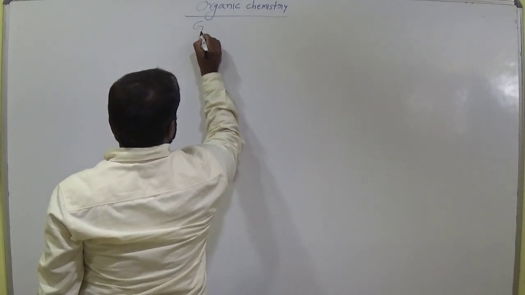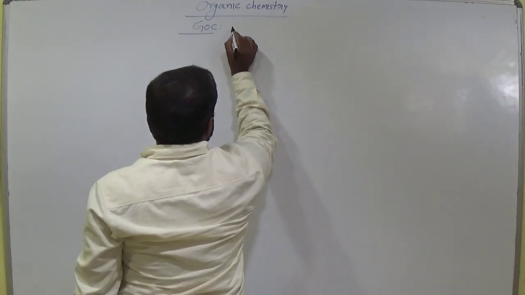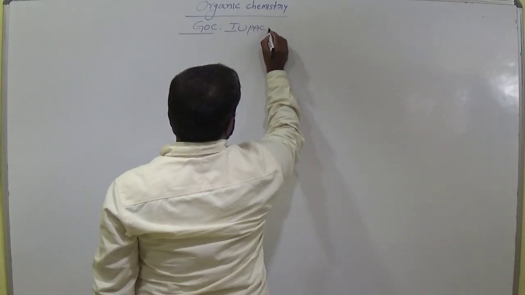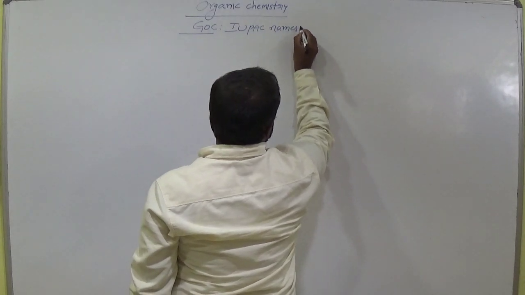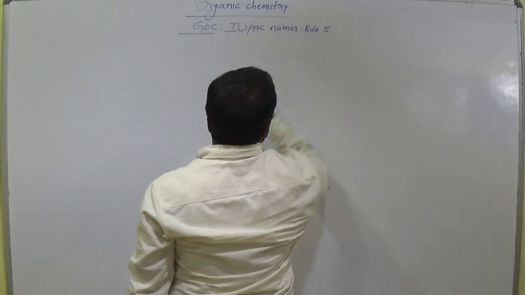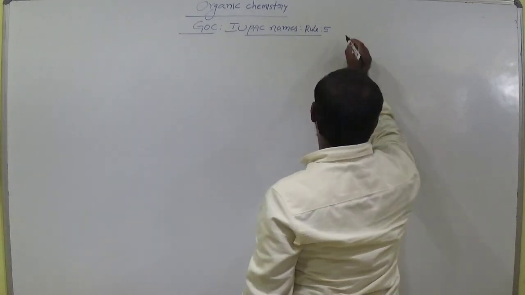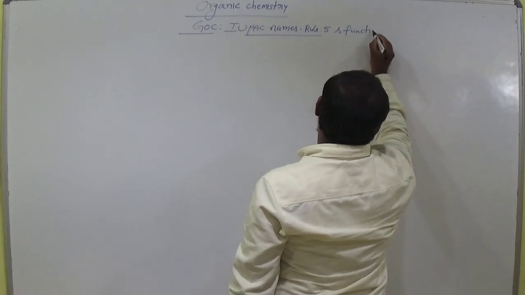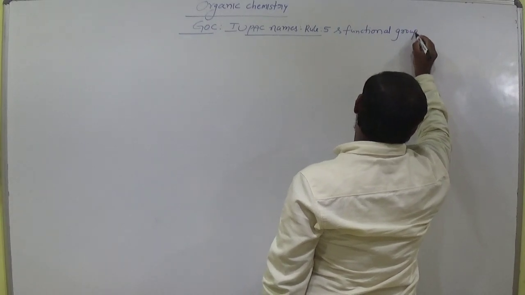We call it general organic chemistry. Today, in IUPAC names, rule number 5, and the functional group table.